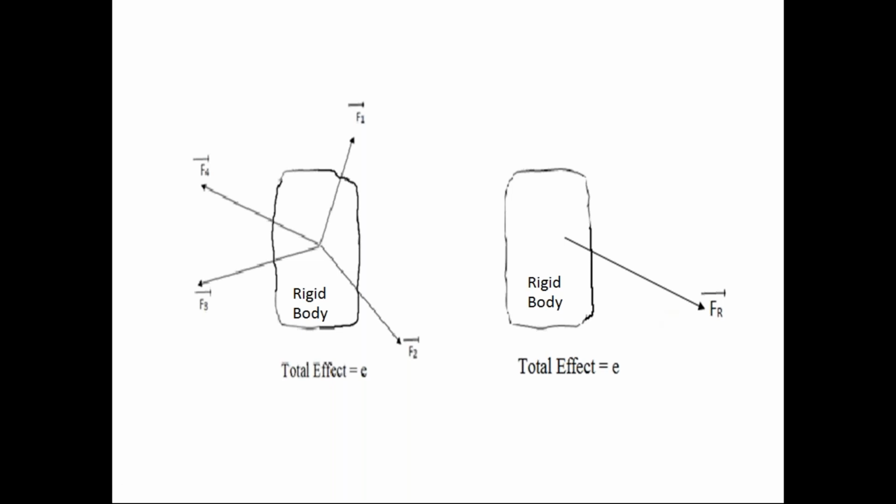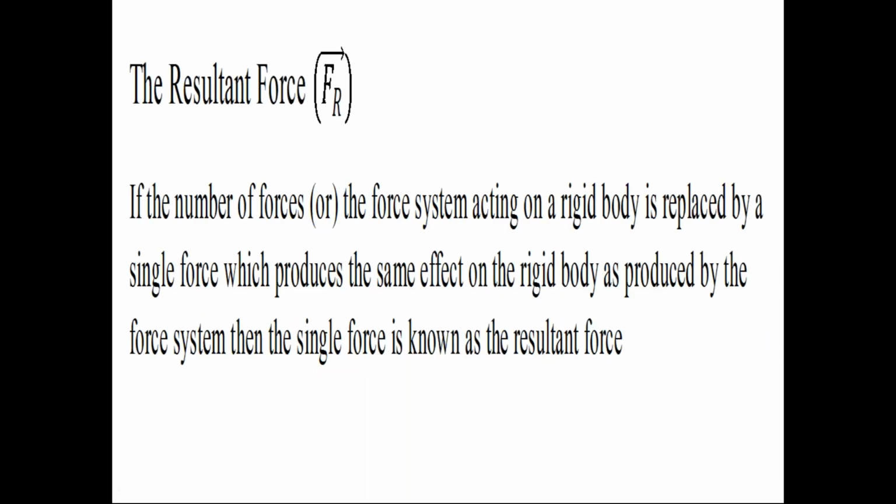Dear students, if you have a doubt regarding this definition of resultant force, please keep in mind, resultant force is one force. Force system is number of forces. We can convert the number of forces on the rigid body into one force without changing the effect. That is called resultant force. If you have any doubt about this definition of resultant force, please discuss with me. Any doubt, students, about this definition of resultant force?